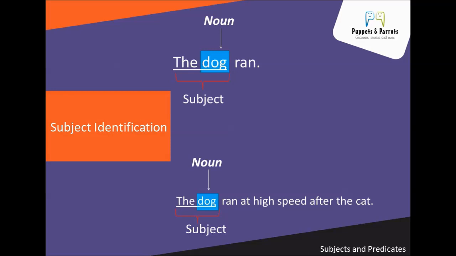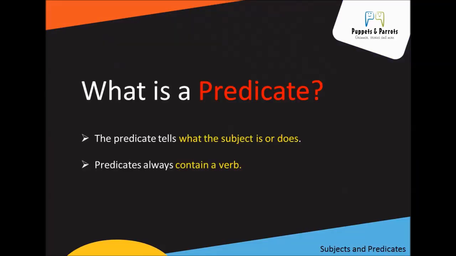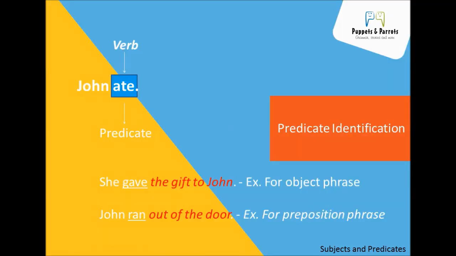In this sentence, the verb is ran. If we ask who ran, the answer is the dog ran. This is how we know that dog is the subject of the sentence. Now let's see predicate identification with its examples. The predicate tells what the subject is or does. Predicates always contain a verb. Let's take a look at this page about predicate identification with some examples.